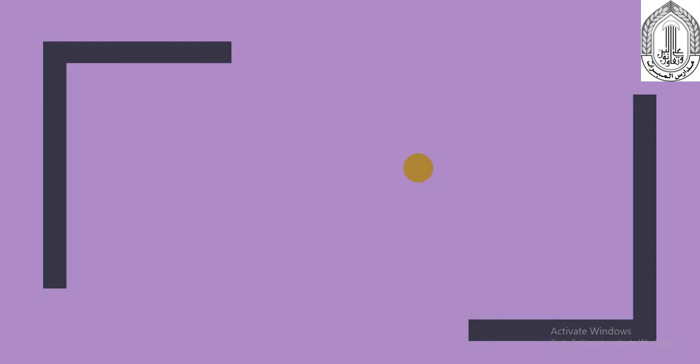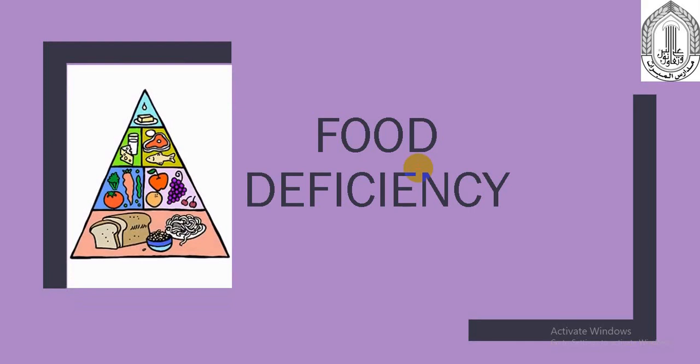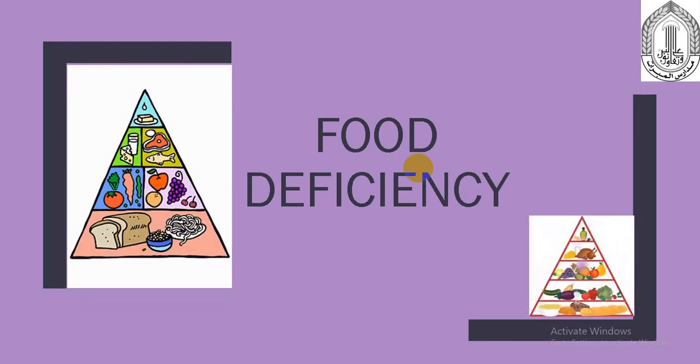We are going to study a new activity today related to food and a balanced diet, and the title of our activity is Food Deficiency. Deficiency means having a low amount of food. Okay? And this is one type of disorder.